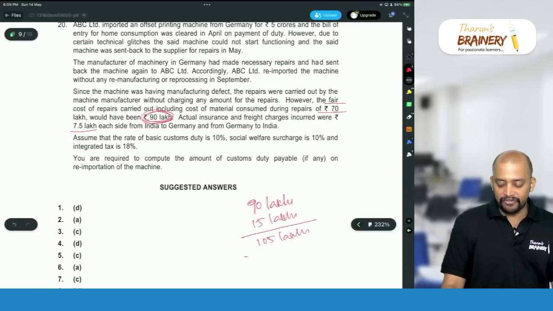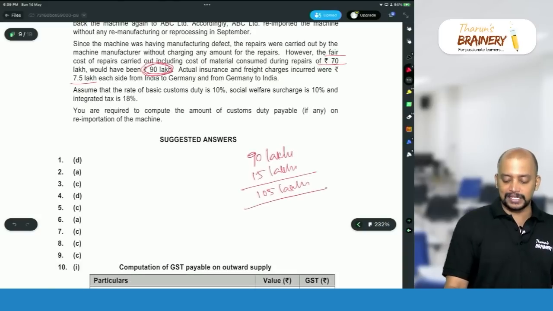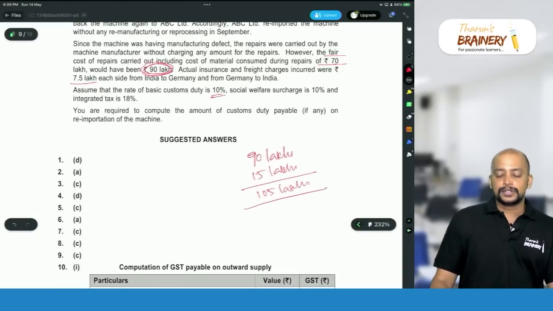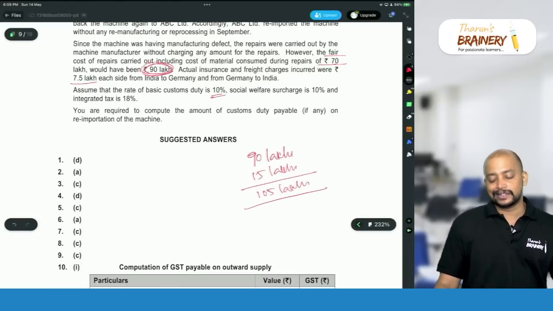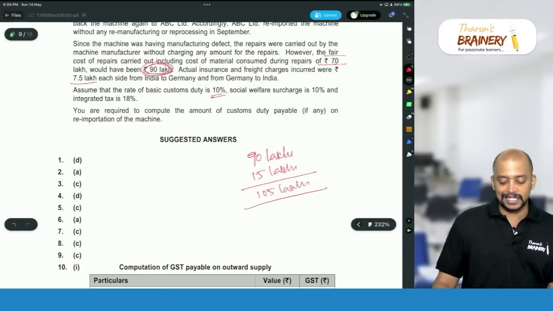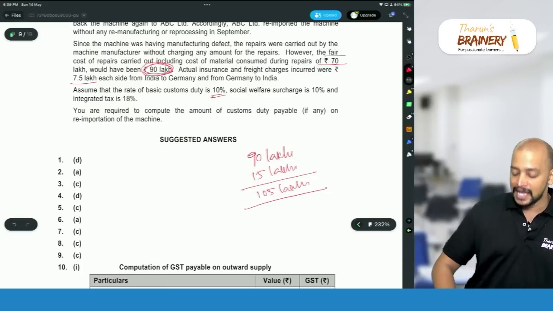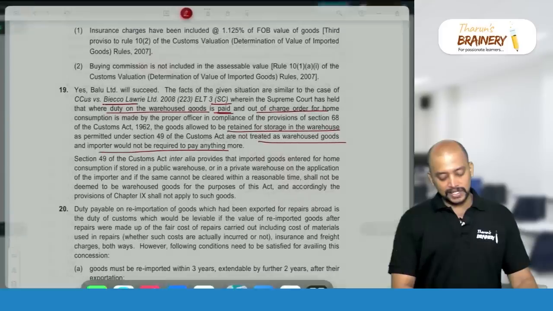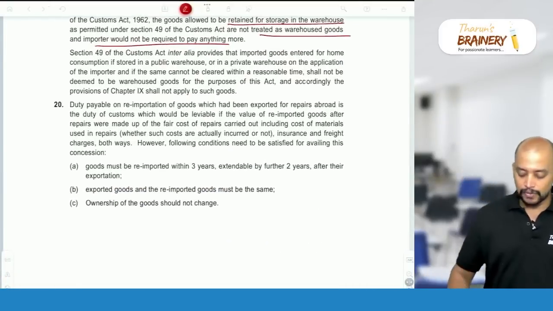On that 105 lakhs, we need to pay customs duty, basic customs duty 10%. So 10% of 105 lakhs is 10 lakh 50,000. And on that, 10% social welfare surcharge and IGST 18%. And there are certain conditions for application of this. So what are the conditions?